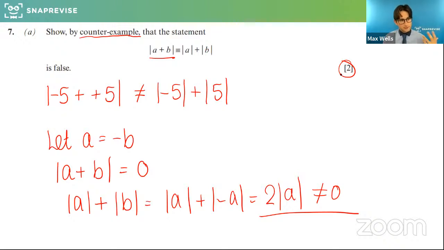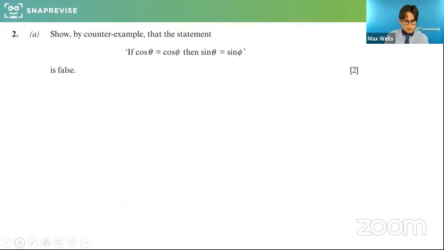Good, excellent questions, guys. And the chat has been brilliant today because it's great to see how you're thinking through these, especially if this is quite a new topic to you. So this one is a little bit weird. Show by counterexample that the statement cos theta equals cos phi implies that sine theta equals sine phi. So you actually need a bit of understanding about these trig functions, how they look and how they behave. Any suggestions here? This question is telling us that this is false. This isn't always true. There's a counterexample. Can you find it?